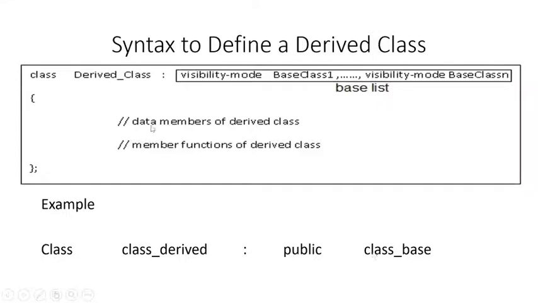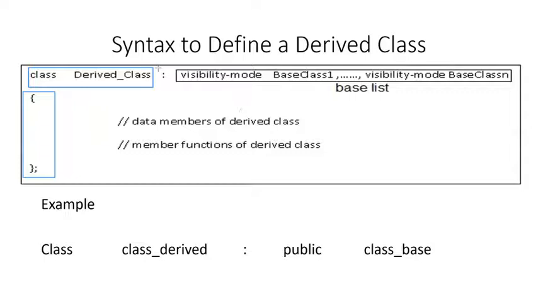So let us see what is the syntax to create a derived class. We know that to create or define a class, you simply start with the class keyword and then the name of the class followed by the body, and the body ends with a semicolon. So how do you actually inherit a base class?